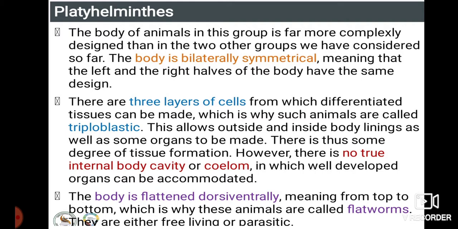So far we did not come across any tissue, only layers. However, there is no true internal body cavity or coelom in which well developed organs can be accommodated. The body is flattened dorsiventrally, meaning from top to bottom, which is why these animals are flatworms. They are either free living or parasitic. What do you mean by free living and parasitic? A free living organism does not depend on other organisms for food. Parasitic means these organisms get food from other organisms.